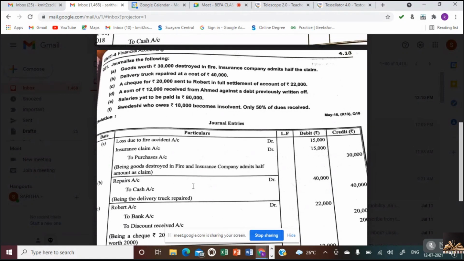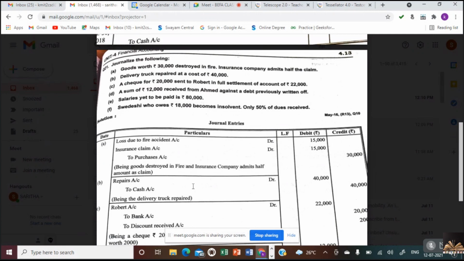Because if one transaction happens, two accounts would be affected. For example, furniture. If we purchase furniture, the furniture account is affected and the cash account is affected. If we sell furniture, the furniture account is affected and the cash account will be affected. Repairs account will be affected, cash account will be affected, if we pay in cash.